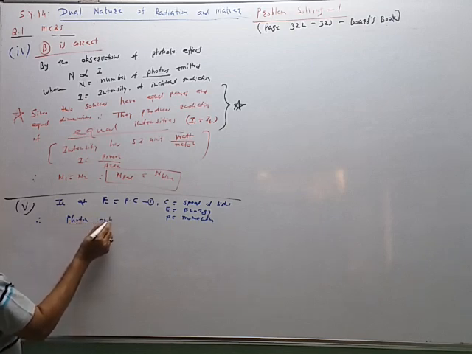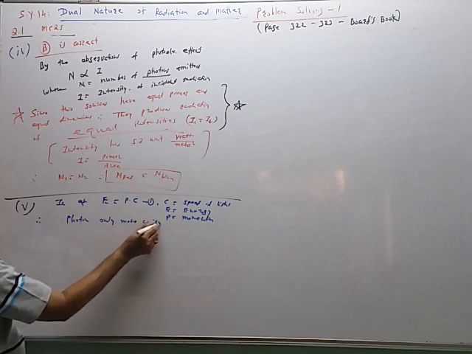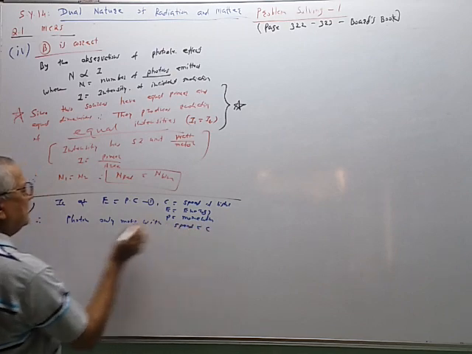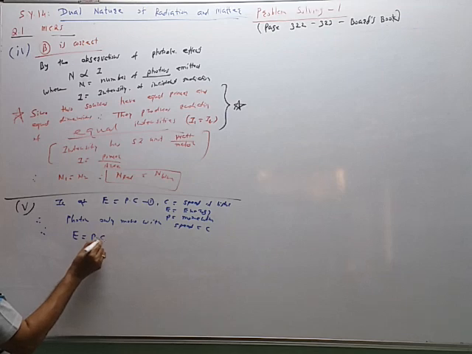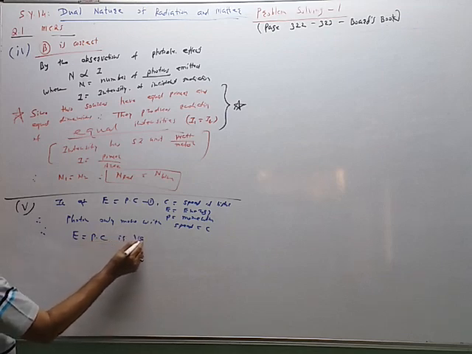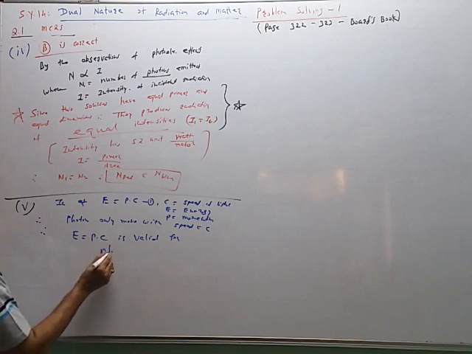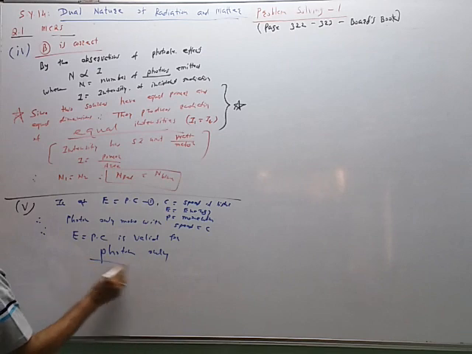Photon only moves with speed equal to c. Therefore, E is equal to Pc is valid for photon only.